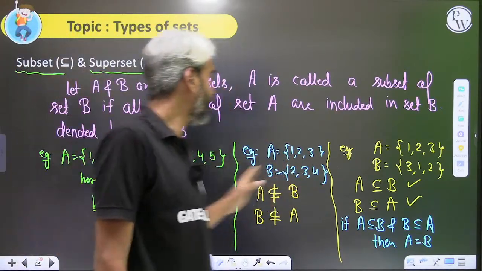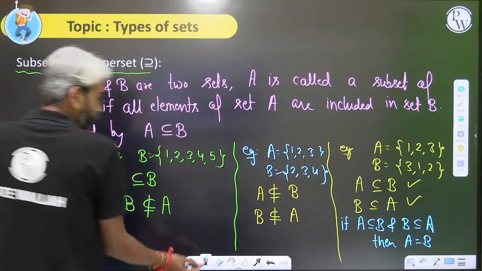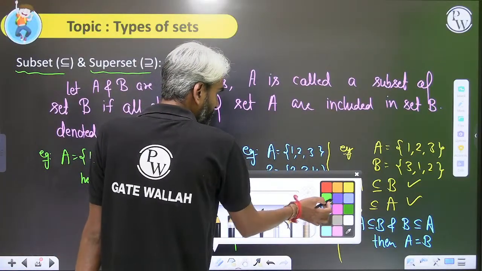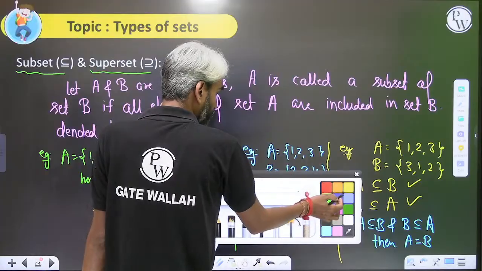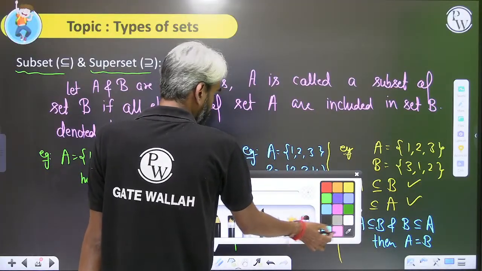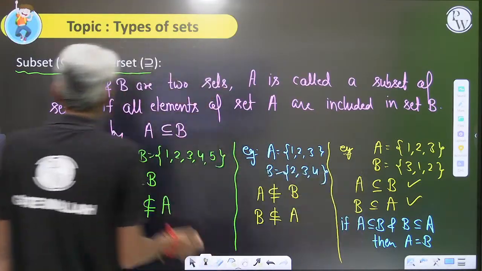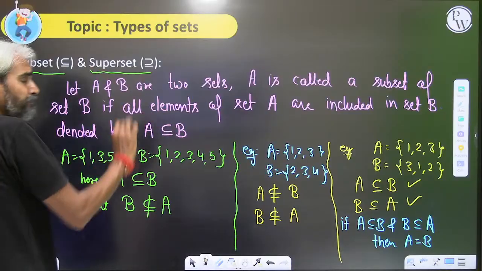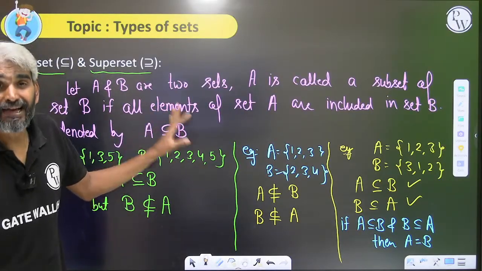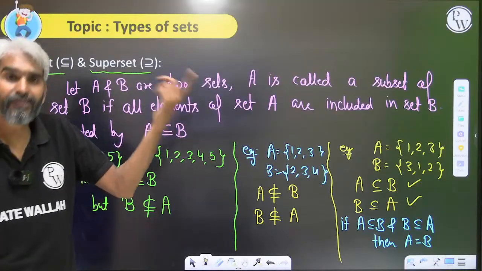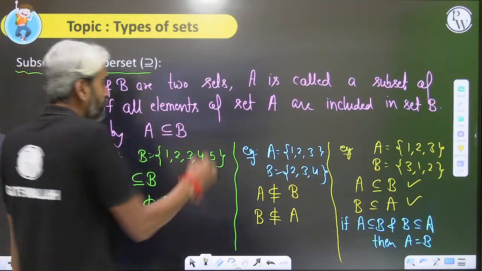So these are some properties. Another thing you must understand is, what do you mean by this concept of superset? If A is a subset of B, then B will be called a superset of A.